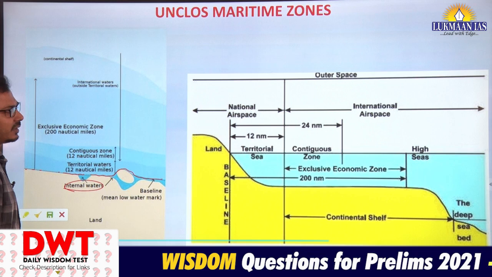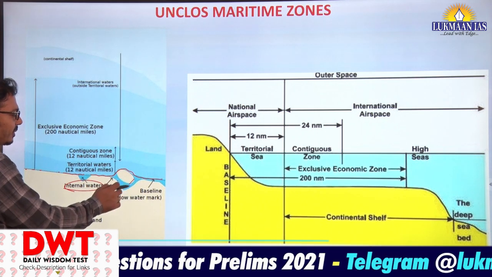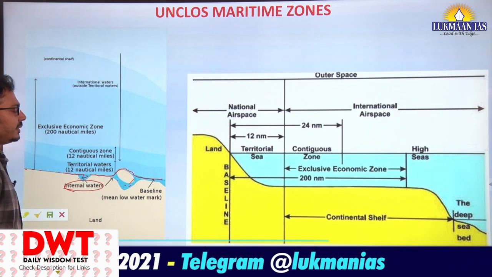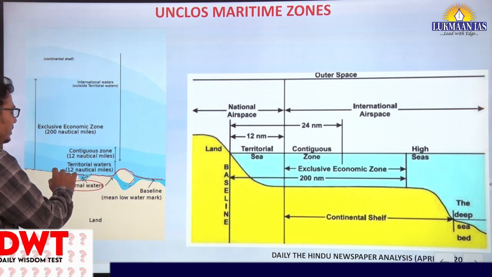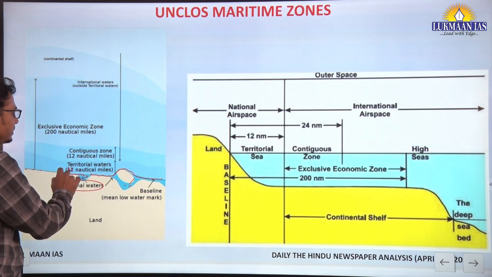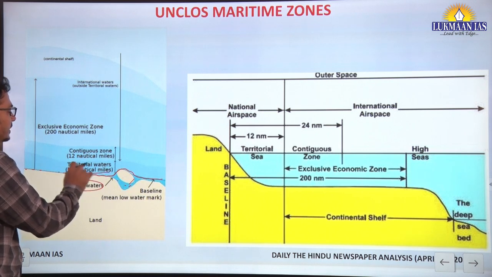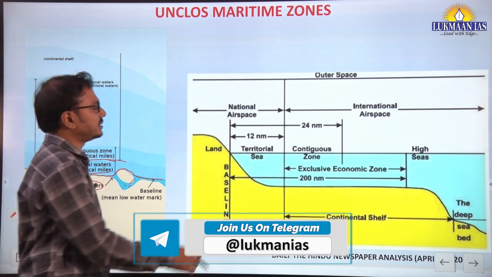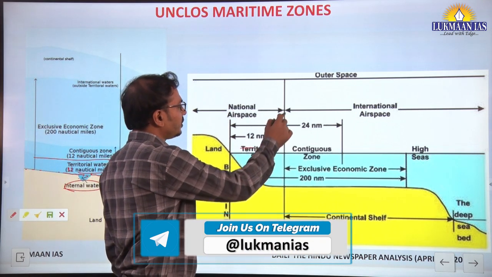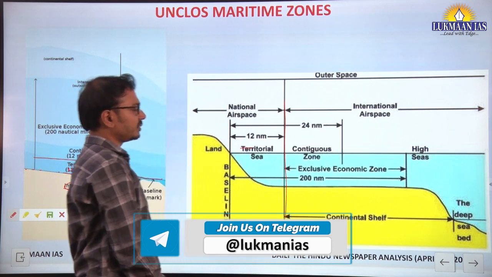Then from the baseline towards the sea, there are 12 nautical miles. This is the territorial sea. You can see here the territorial sea, 12 nautical miles.